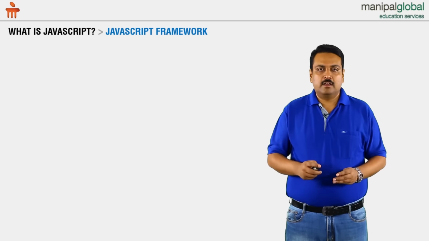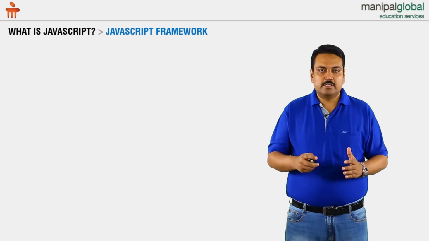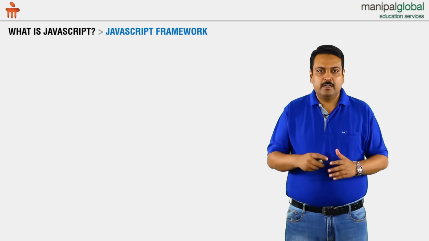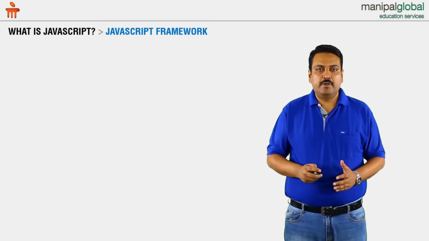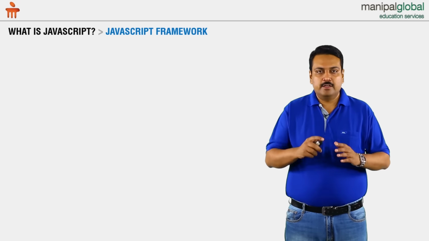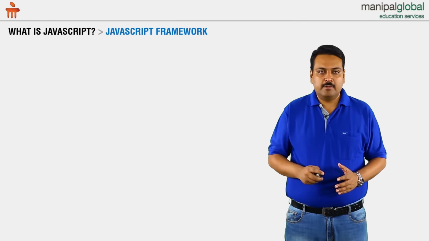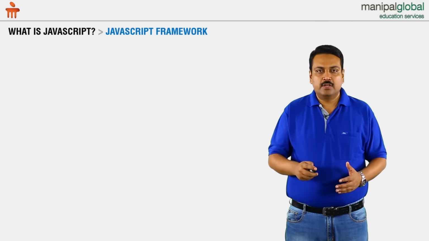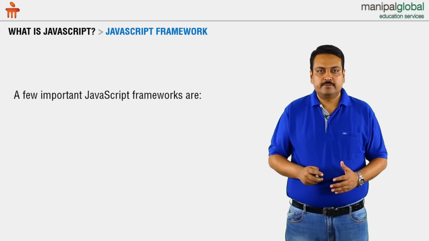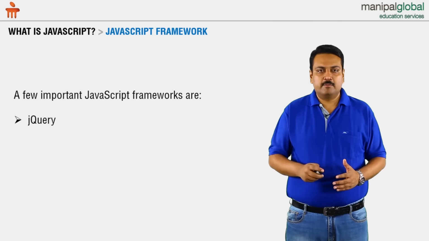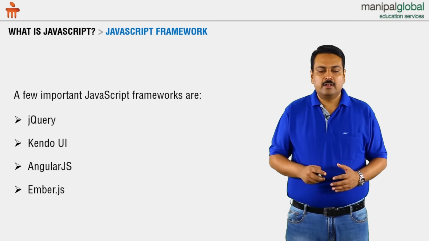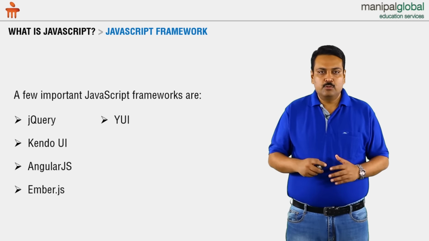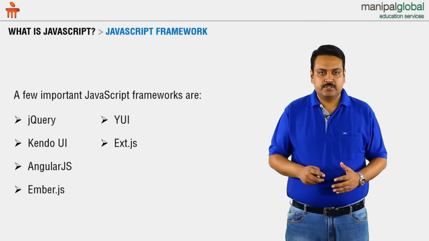And now let's learn about the various frameworks that have been developed using JavaScript. In modern web-based applications, we do not use JavaScript directly. Instead, we use JavaScript-based frameworks. Some of the major JavaScript frameworks are jQuery, Kendo, Angular, Ember, Yahoo UI, and EXT.js.